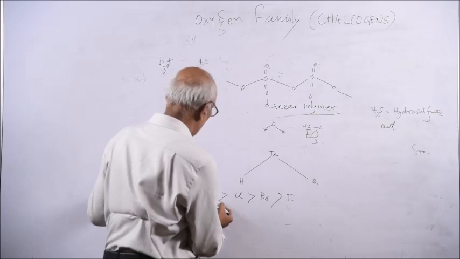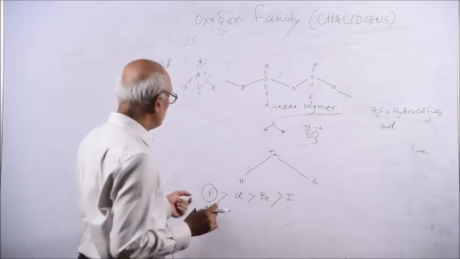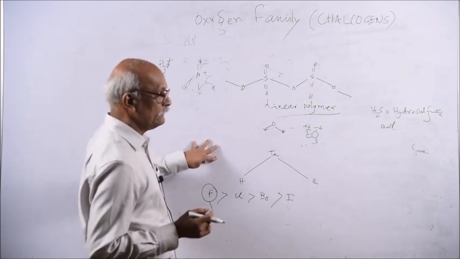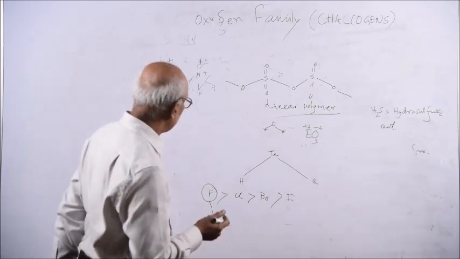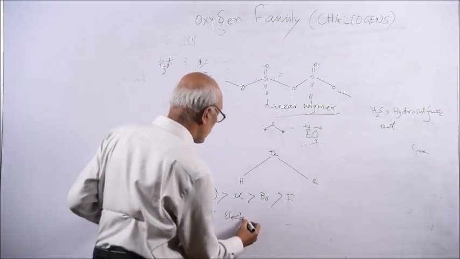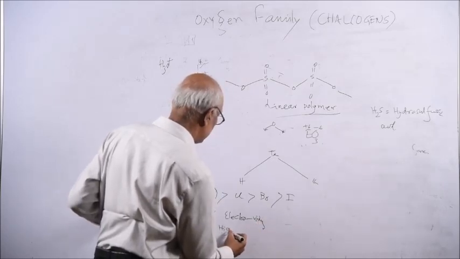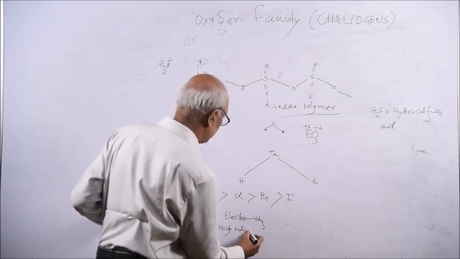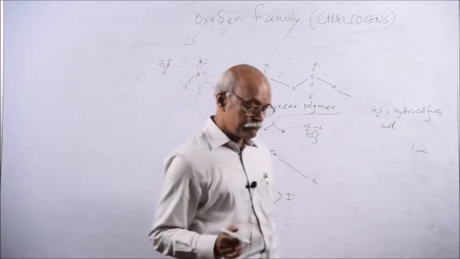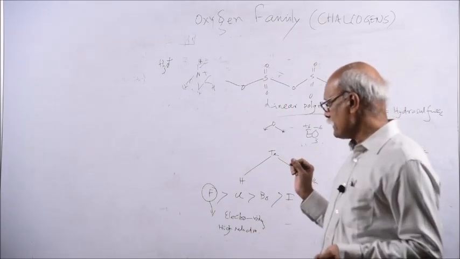But the fluorides are commonly formed. Why are most of the fluorides formed, such as oxygen fluoride, sulfur fluoride, selenium fluoride? Because of fluorine's high electronegativity and high reduction potential. Due to these two reasons, and because fluorine is smaller, the bond dissociation energy will be more.